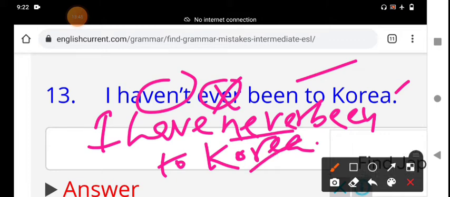We should not use ever with an unspecific time in the negative. I have never been to Korea means I didn't go to Korea, I didn't see Korea. That is the meaning of the sentence.